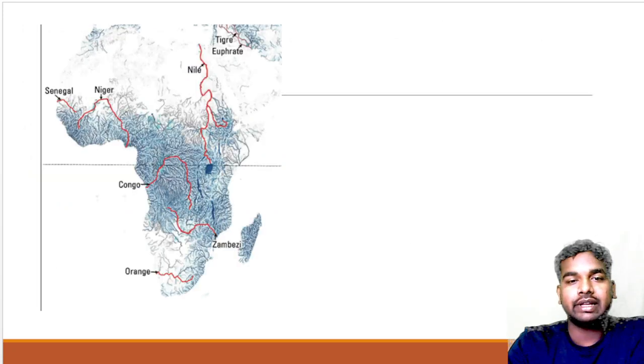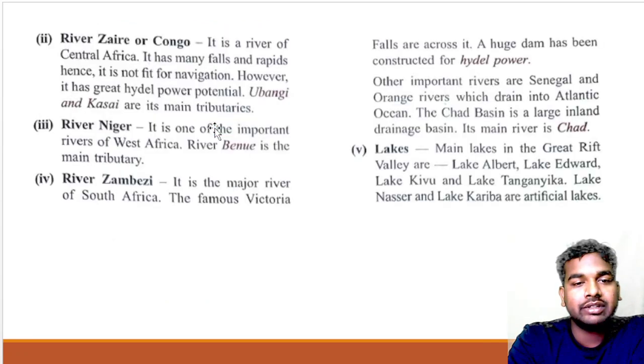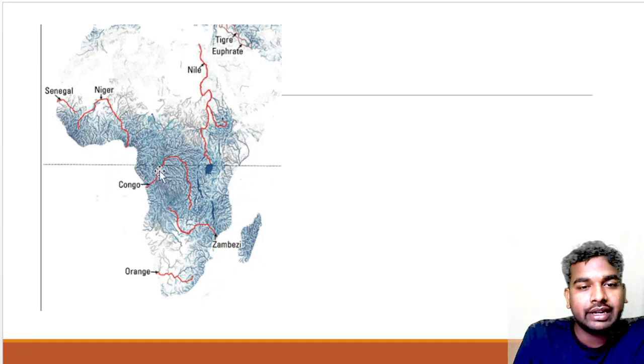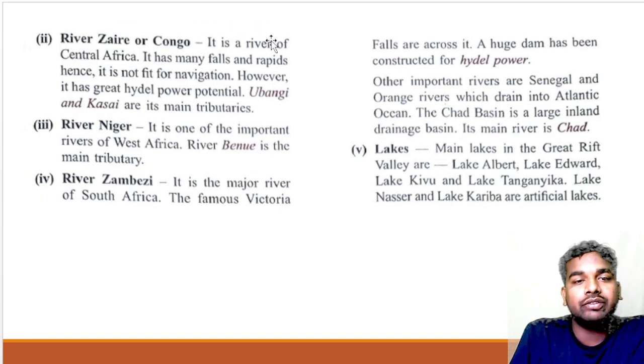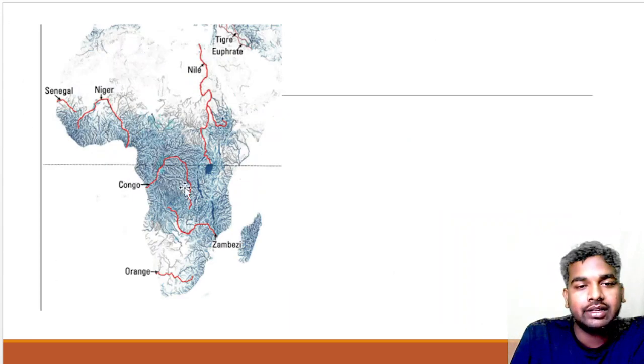Now, River Zaire and the Congo. You will find that the River Zaire is here, and the River Congo and the River Zambezi and all. The River Zaire is also known as River Congo. Okay. So it is a river of Central Africa, lying in Central Africa.